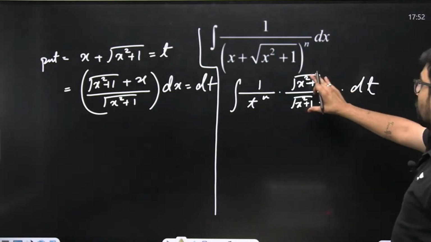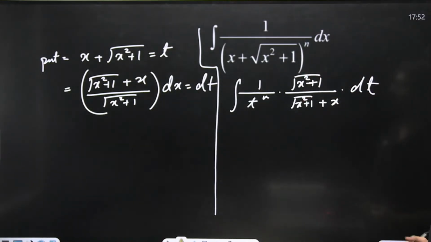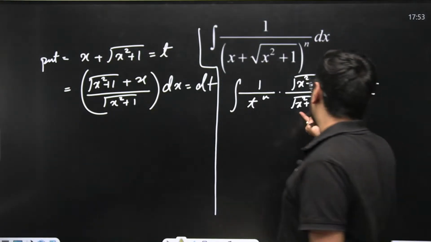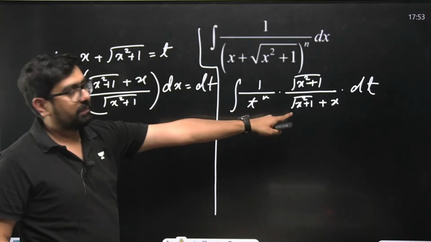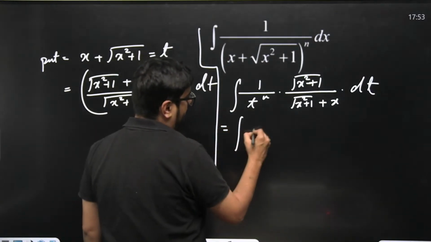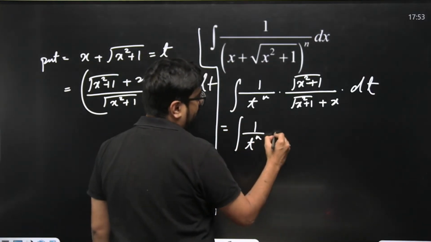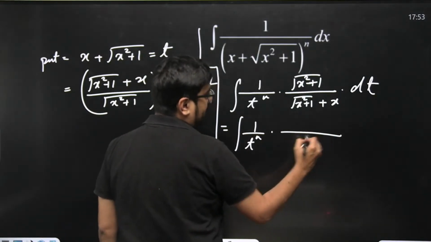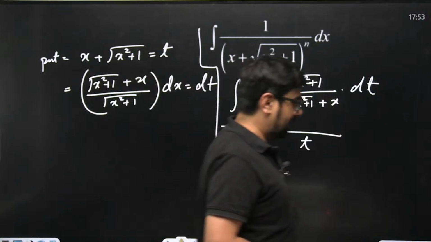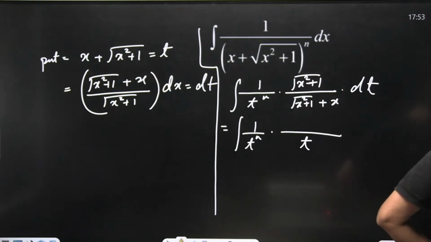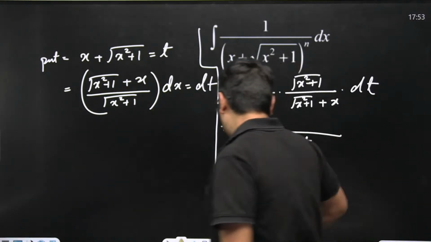Now, still we cannot integrate it because everything we need in terms of t. So how will we get everything in terms of t? See, this thing is not a problem. This thing is already t. This thing we have taken as t. Okay, so this will just become 1 by t to the power n into, here t will come. Here definitely t is going to come. What about this? Can we write t minus x? No.